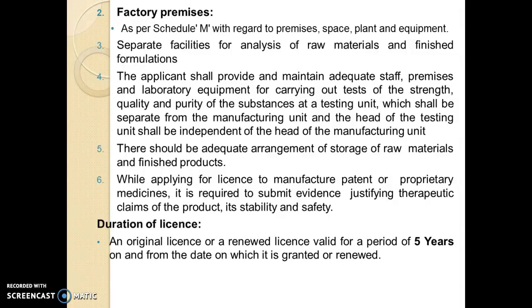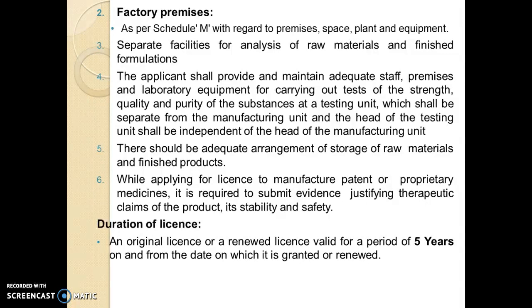The second one, the premises of the factory. The factory premises must be as per Schedule M with regard to premises, space, plant as well as equipment. And there must be separate facilities for analysis of raw materials and finished formulation. The applicant shall provide and maintain adequate staff, premises and laboratory equipment for carrying out tests of the strength, quality and purity of the substance as a testing unit, which shall be separate from the manufacturing unit, and the head of the testing unit shall be independent of the head of the manufacturing unit. There should be adequate arrangement for storage of raw materials as well as the finished products.